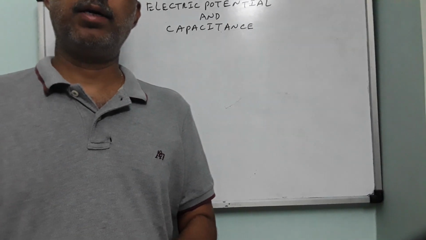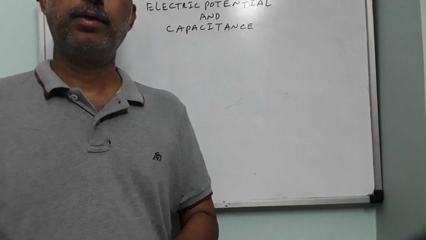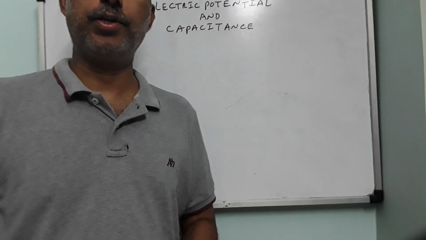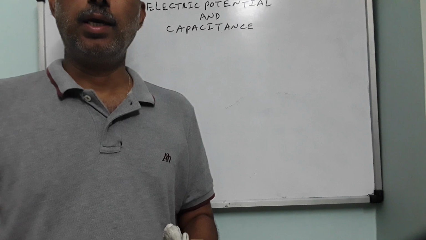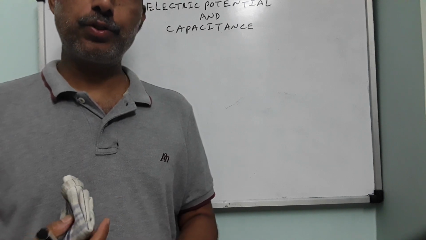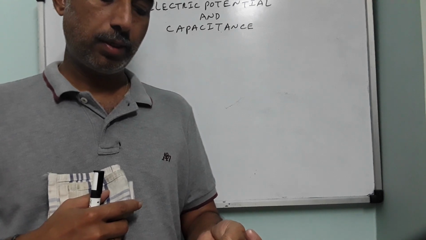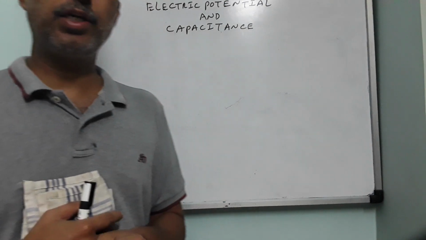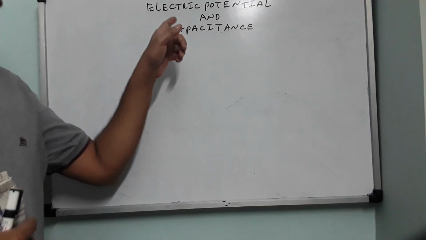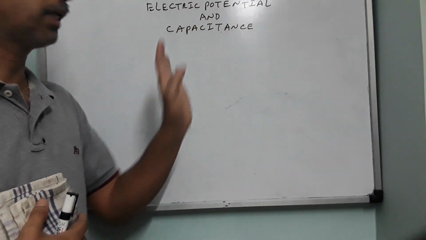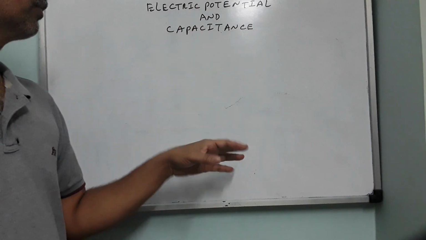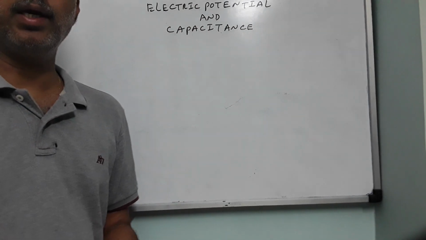We have studied in the first chapter about all vector concepts except electric charge. We have studied about electric force, which is a vector quantity. Electric field is also a vector quantity. In this chapter, we are going to deal with totally scalar quantities. Electric potential is a scalar quantity, and of course, capacitance is also going to be a scalar quantity.